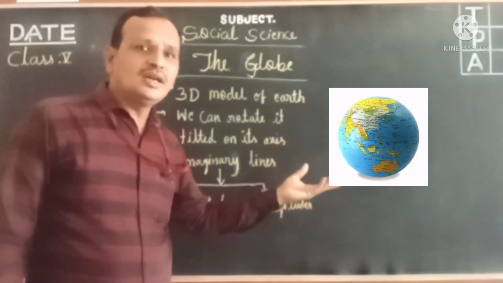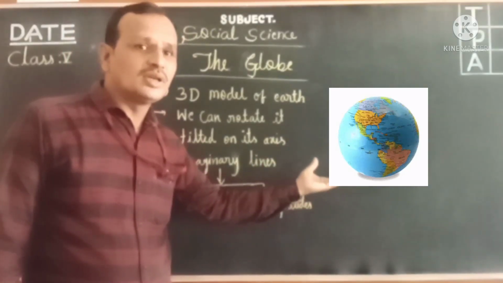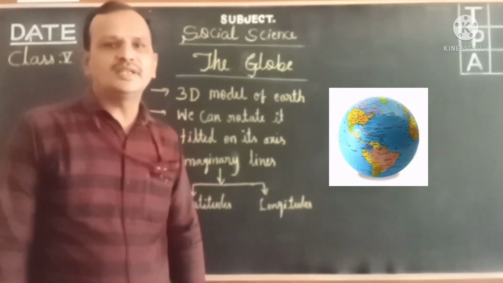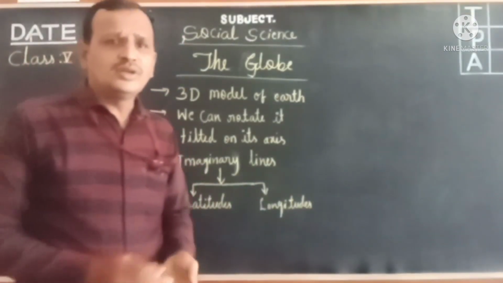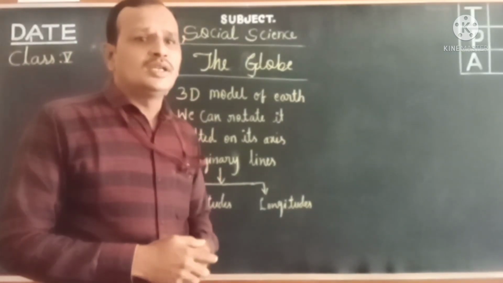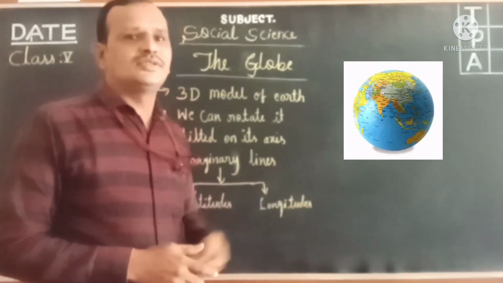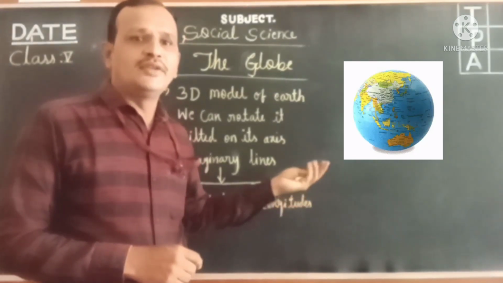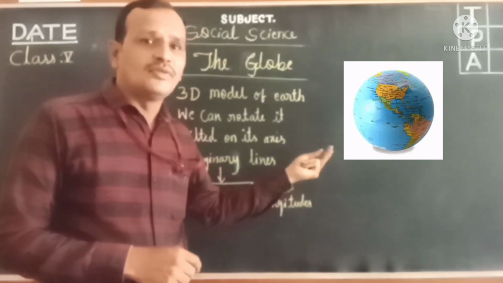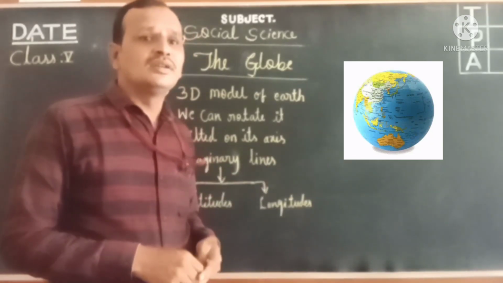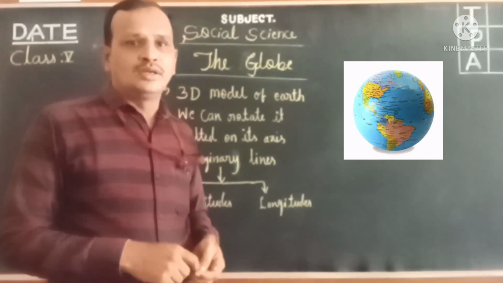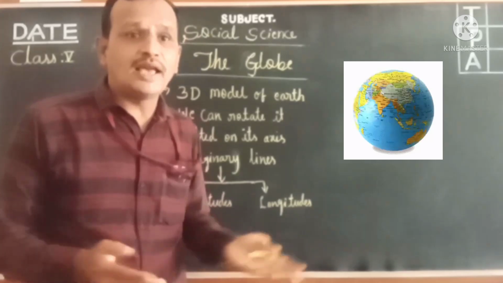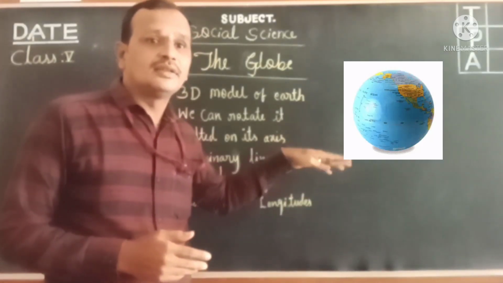So to see the Earth as it looks right now, we will use a globe. And also, if you want to see where America is on the Earth, where India is, where Australia is, you want to see them as they are on our planet.